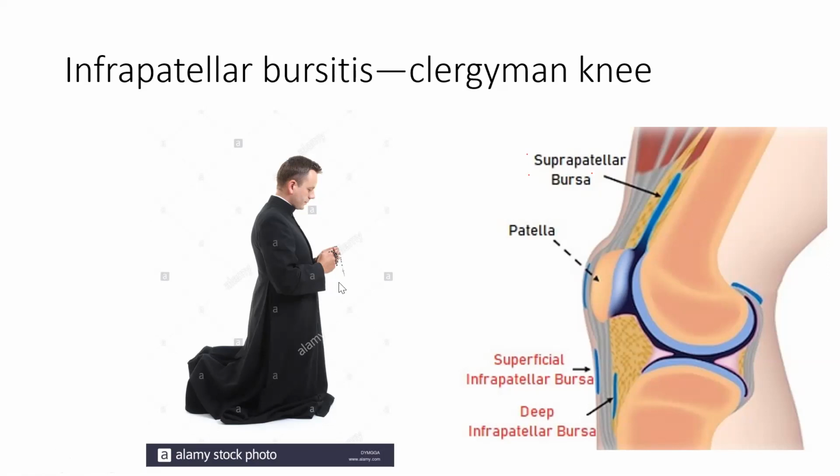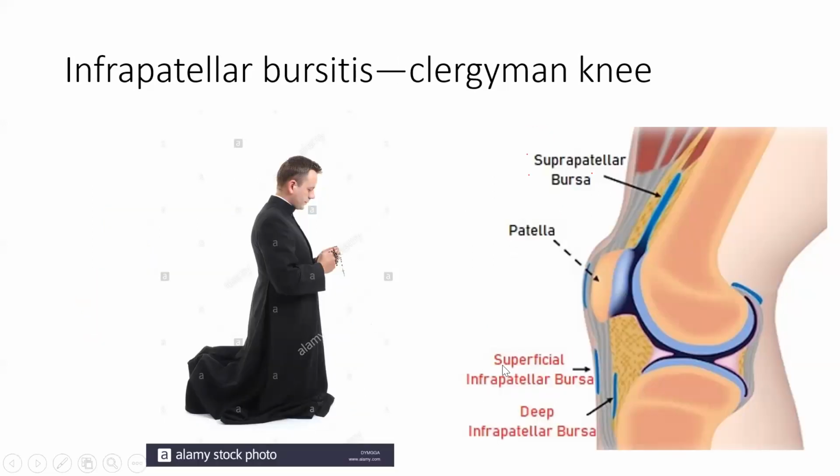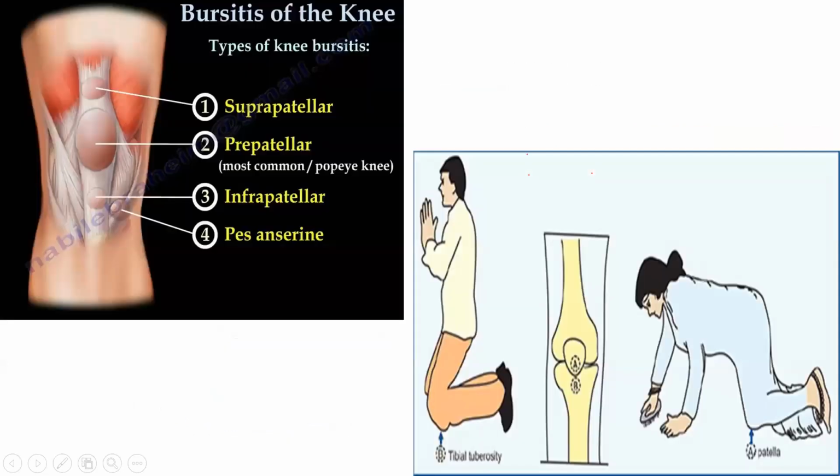Okay, in nature, in character. So I consider these people as more inferior, because the housemaids are at least laborers. They are working for their own living, but these others are bluffing around the worshippers. So this is more inferior. So it is infrapatellar bursitis, or clergyman's knee. While the housemaids are okay, they have prepatellar bursitis. So prepatellar bursitis, infrapatellar bursitis, clergyman's knee. These two things you should remember.